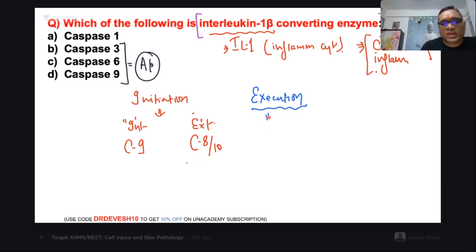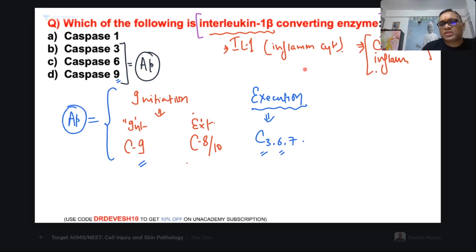So who is involved in execution? C3, C6, C7. So now you can see that C9 is here, C3 is here, right? And C6 is here. So all these are apoptotic things. All these are apoptotic caspases.